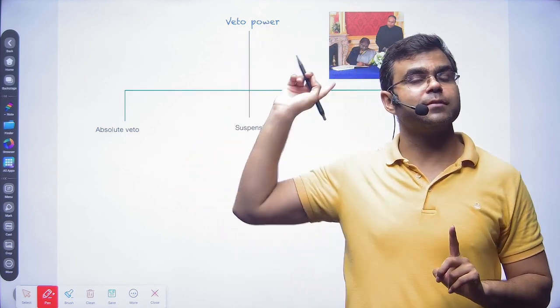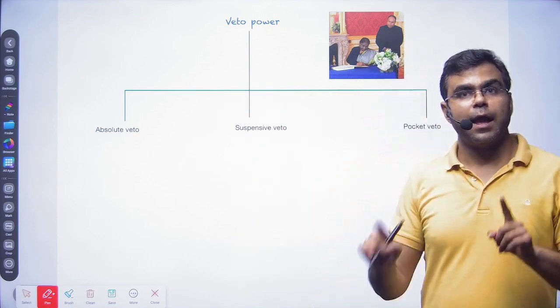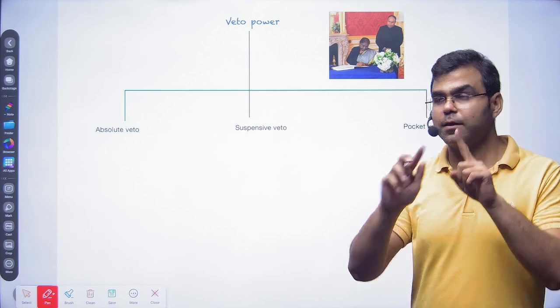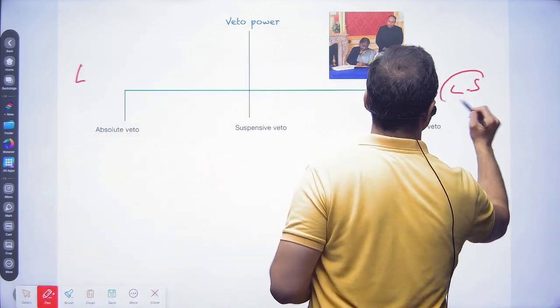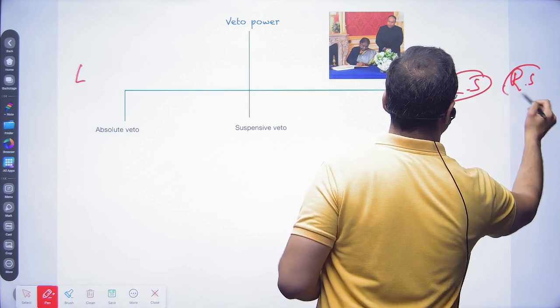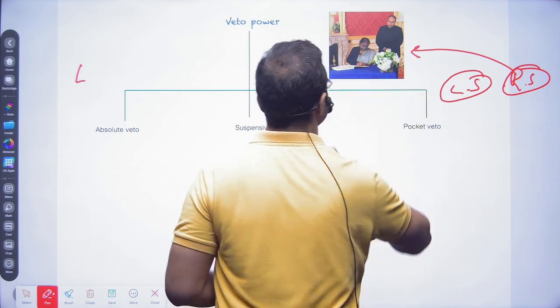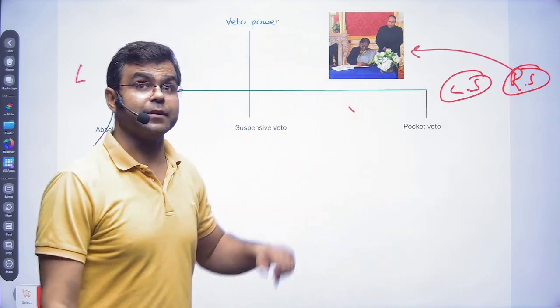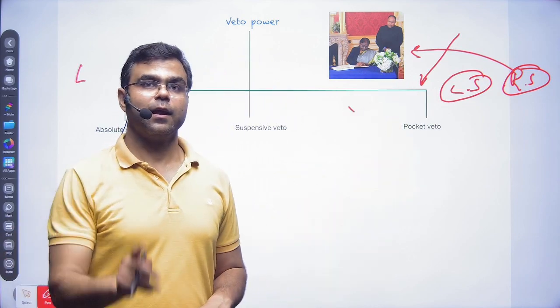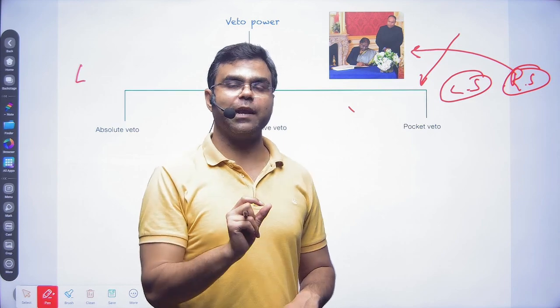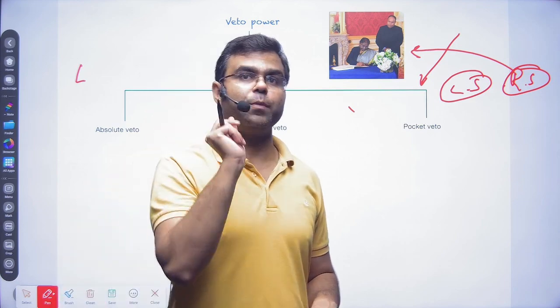Then it becomes an act. In this process, say this is Lok Sabha, Rajya Sabha, and the bill goes to the President for assent, there is a loophole which can be utilized as a veto power.